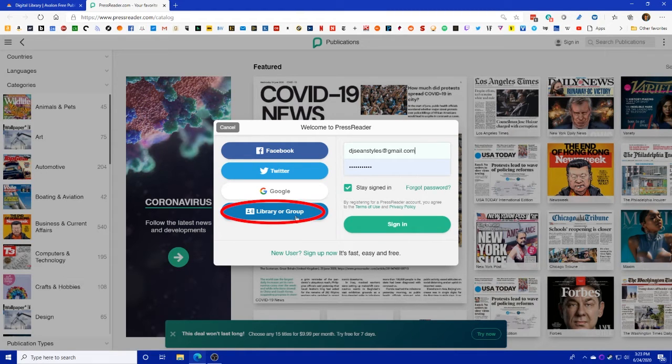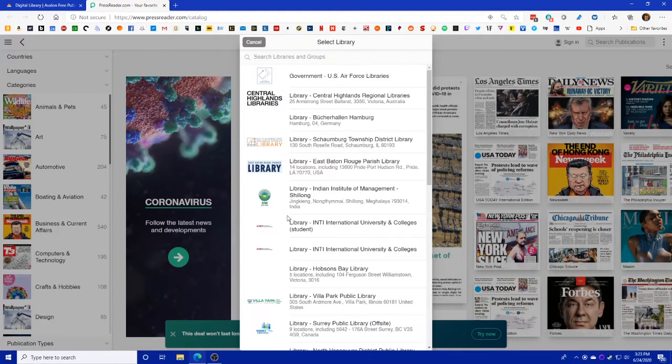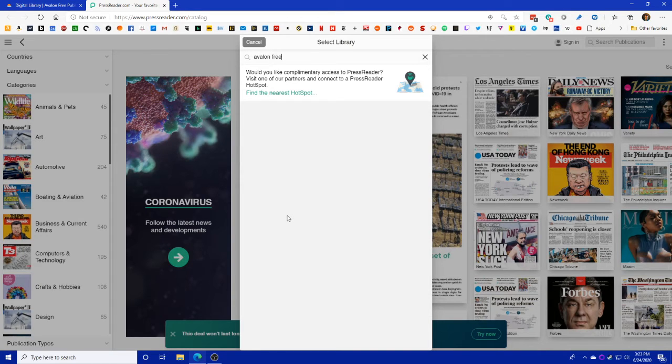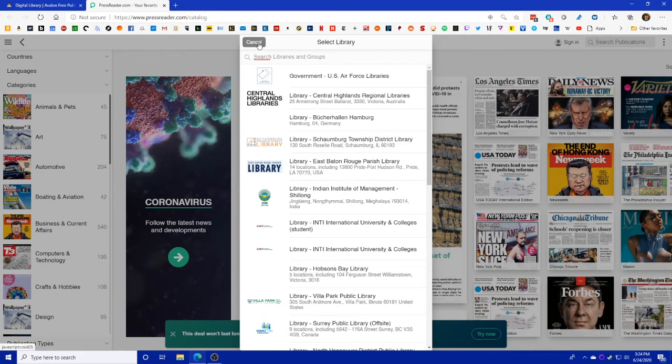But if you have not yet, you'll hit library or group. And what will wind up happening then is you'll get a list of different libraries. Ideally, it should show you things that are nearby. In this case, that isn't working right now, but we can just go ahead and start searching for Avalon Library. Let's say Avalon Free. Yeah, Avalon Free Public should get you there. You just click on us, and then you would enter your library card number and create a password. I would say make it something pretty easy. For the username, just put your email down.